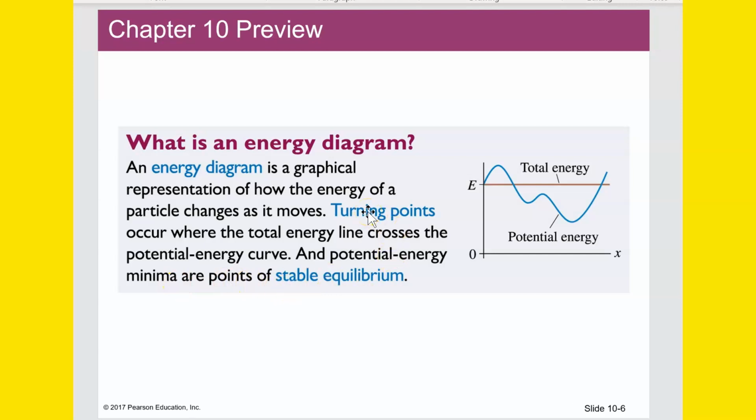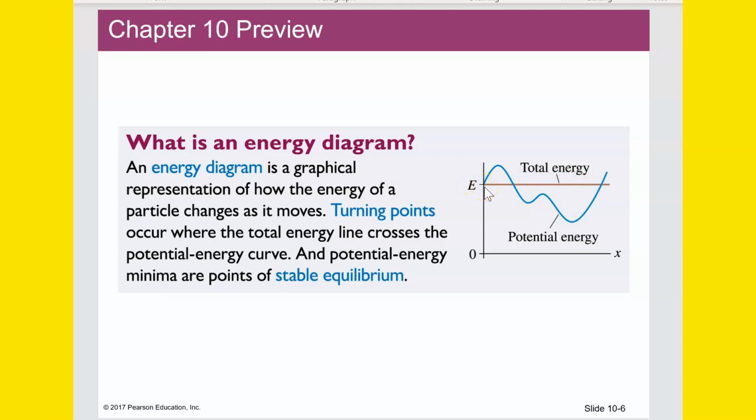All right, that's a confusing concept. It can become more clear to us as we go. Turning points occur where the total energy line crosses the potential energy curve. All right, just a little bit of a hint about how to think about this. The total energy of an isolated system remains constant. That's what's represented in this constant line right here.